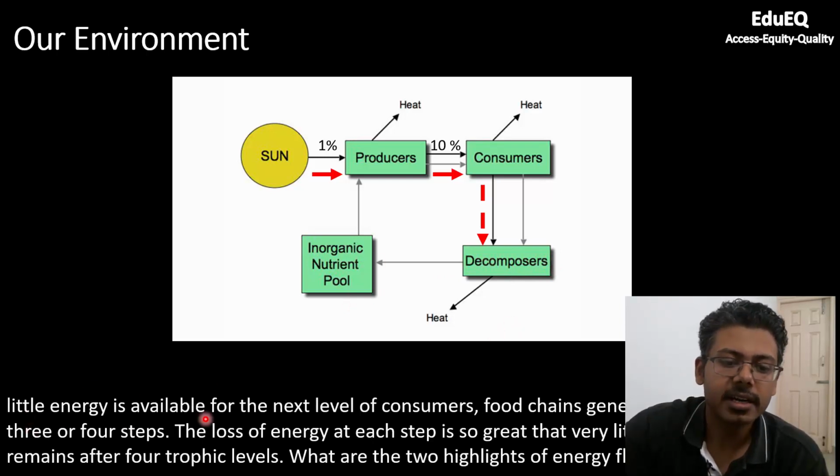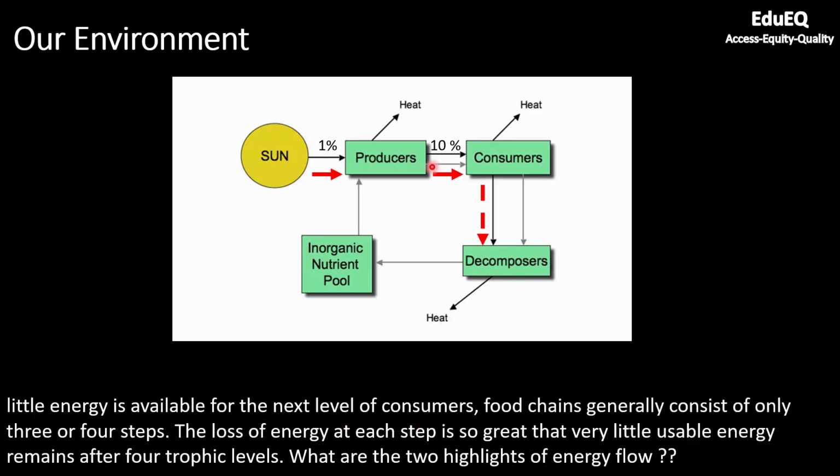So it is very clear that little energy is available for next level of consumers. So most of the energy of the producer will be available to herbivores, but the first level or small carnivore will have lesser energy which is available to them, and secondary carnivores, they will have even lesser energy. So at each level, energy keeps on reducing. The loss of energy at each step is so great that little usable energy remains after 4 trophic levels. So that is why the last diagram that we saw, where producers, primary consumers, secondary consumers and tertiary consumers, the energy gets exhausted at tertiary consumers. The energy after that is so negligible, we don't talk about the 5th trophic level, we only talk about 4 trophic levels.